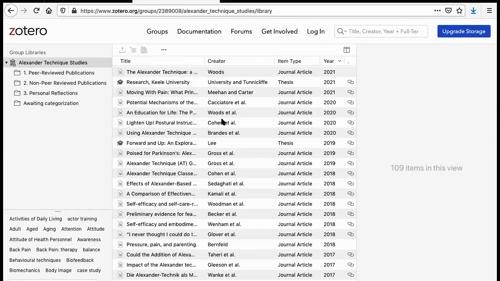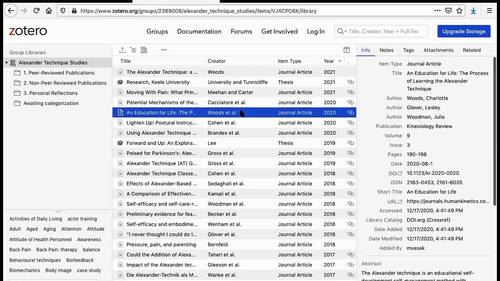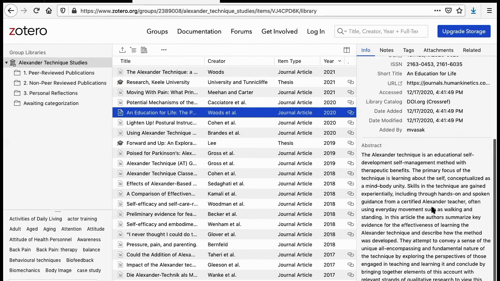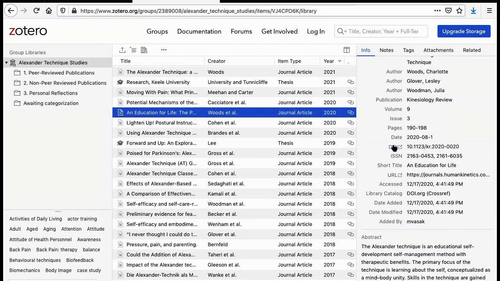All right, so now let's get into finding information. Let's say we wanted to dive in, find some specific information on a paper. Let's take a look at a 2020 paper here by the team over at the SRG. This was published quite recently, and if we clicked on this, we can see that this was published in the Kinesiology Review. We can learn more information about it here, such as the volume, the issue, the title, of course. And if we scroll down, we can even find the abstract. Importantly, we can also find a DOI or a URL here. Not all of the research sources have this, but some will have this, and it's a link actually that's going to take you to where the source can be found.